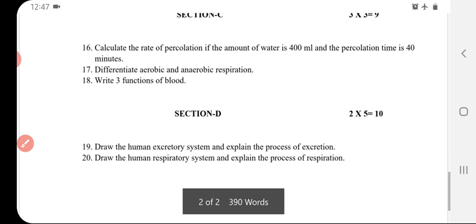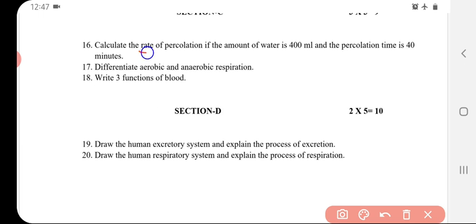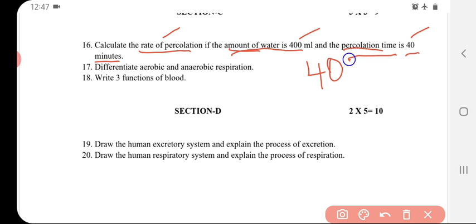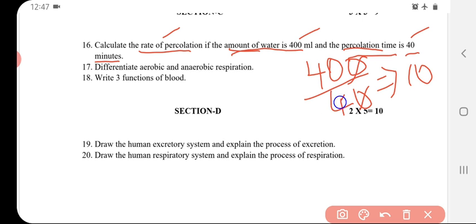Section C, 16th question. Calculate the rate of percolation if the amount of water is 400 ml and the percolation time is 40 minutes. The formula for rate of percolation is equal to amount of water divided by percolation time. So we have the measurement of water as well as for time. So we have to divide 400 by 40. If you cancel out, the answer will be 10.